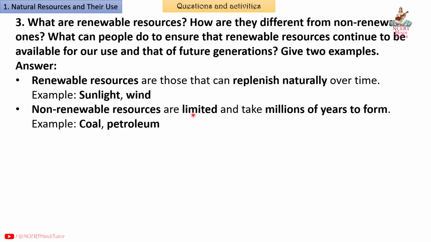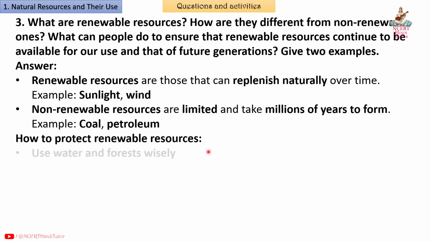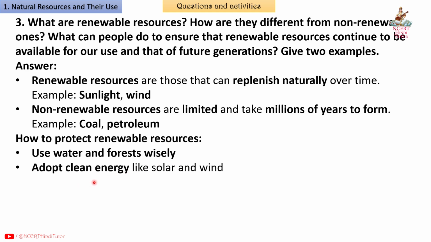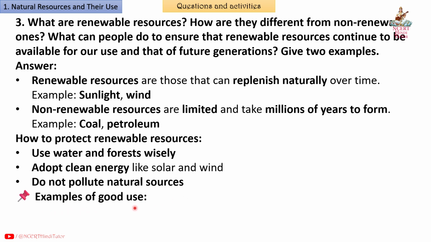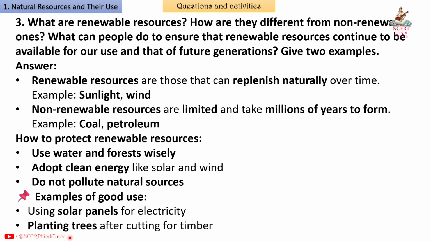Non-renewable resources are limited and take millions of years to form. Example: coal, petroleum. How to protect renewable resources: use water and forest wisely, adopt clean energy like solar and wind, do not pollute natural sources. Examples of good use: using solar panels for electricity, planting trees after cutting for timber.